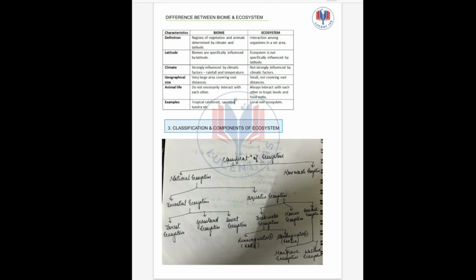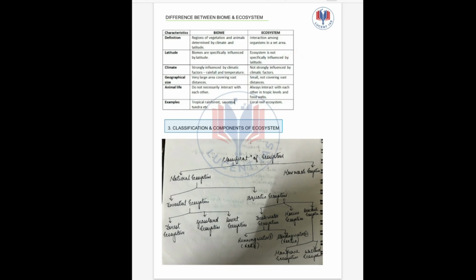So next we will discuss the difference between biome and ecosystem. As we have already studied, biome is a large area and ecosystem is comparatively a smaller area. How is biome defined? It is specifically influenced by latitude, whereas ecosystem is not influenced by latitude and is a small area.